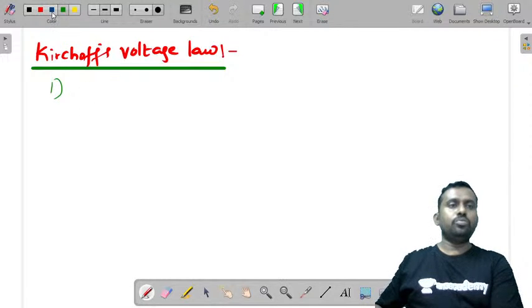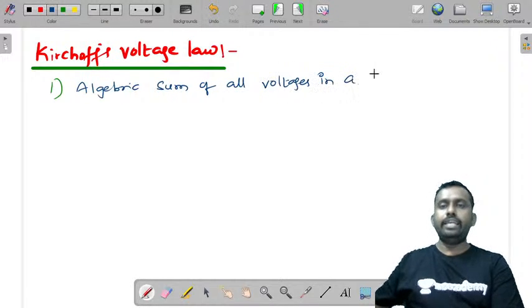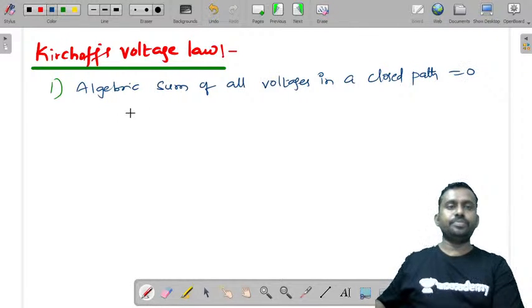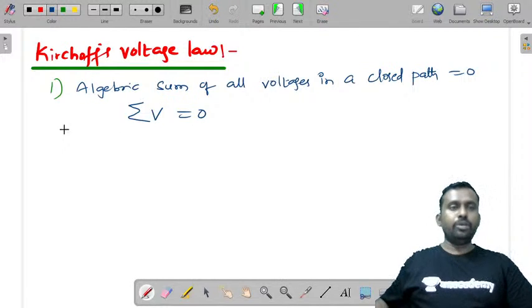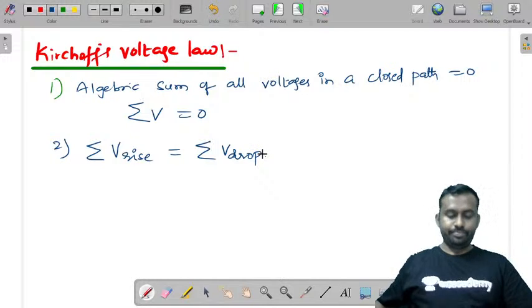Now, Kirchhoff's voltage law is: the algebraic sum of all voltages in a closed path is equal to 0, or the sum of voltages in a closed path is equal to 0, or you can define it as the sum of voltage rises is equal to the sum of voltage drops.